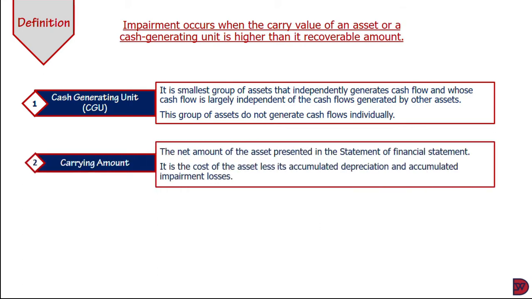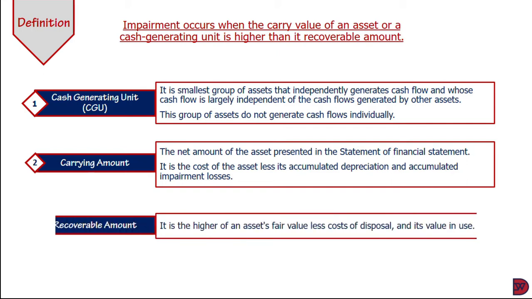The second term we're going to define is the carrying amount. Now, also known as the net book value, it is the original cost of the asset less any accumulated depreciation and impairment losses. Now, this is also the value that is normally presented in the statement of financial position. Move on to talk about recoverable amount. Now, it is the higher of an asset's fair value less cost of disposal and its value in use.